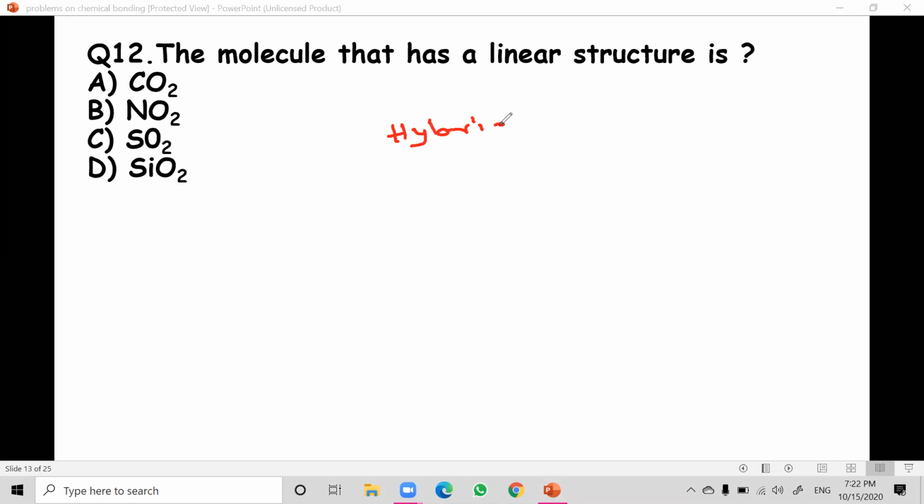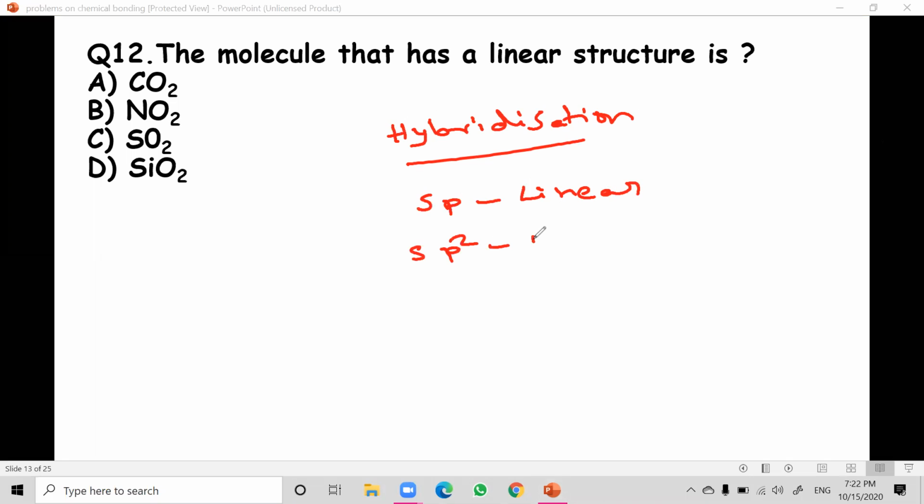If you identify hybridization directly, you can say linear, because sp hybridization is linear, sp2 is trigonal planar, and sp3 is tetrahedral, and so on. Already we know the shapes based on hybridization. So let us find out the hybridization of carbon.